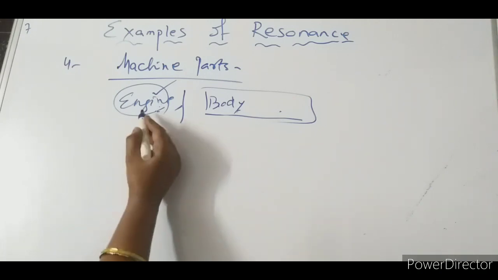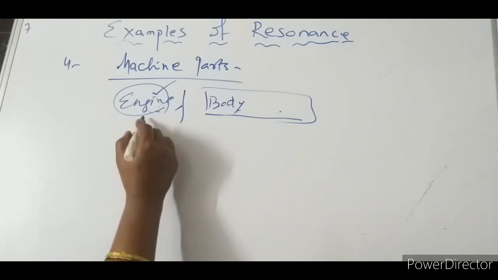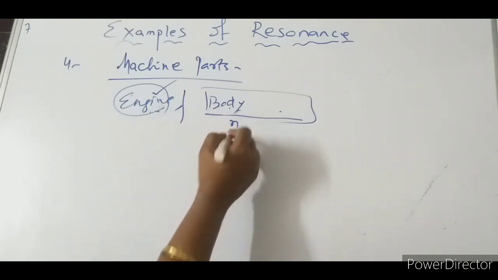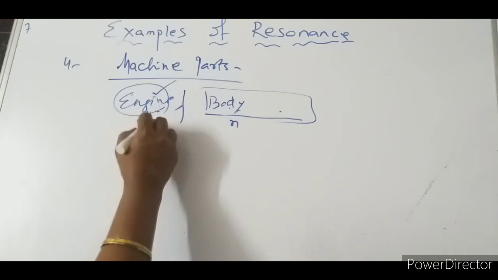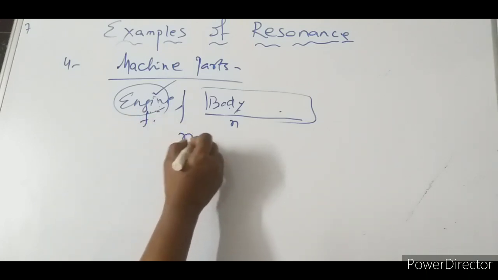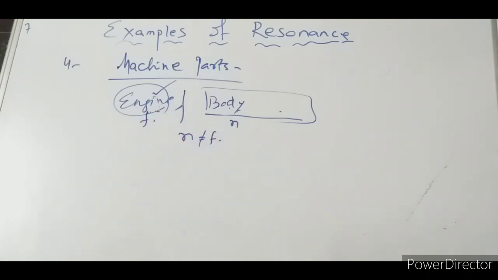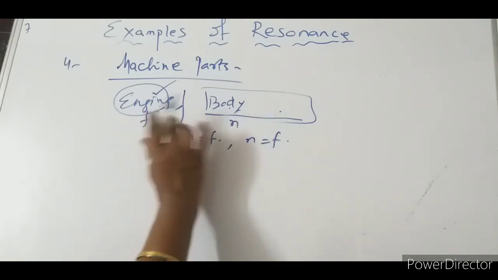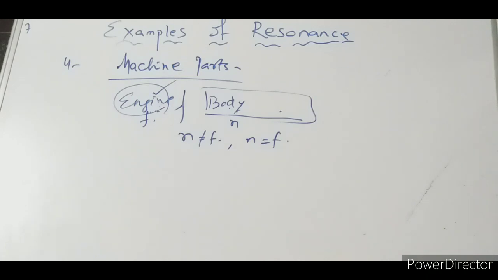Clear? So let the body vibration be N, and the vibration produced by the engine be F. N should not be equal to F. If N is equal to F, then the body will vibrate with a larger amplitude and may collapse. That is the reason. So for machinery parts, the frequency of the engine should not match the rest of the body.